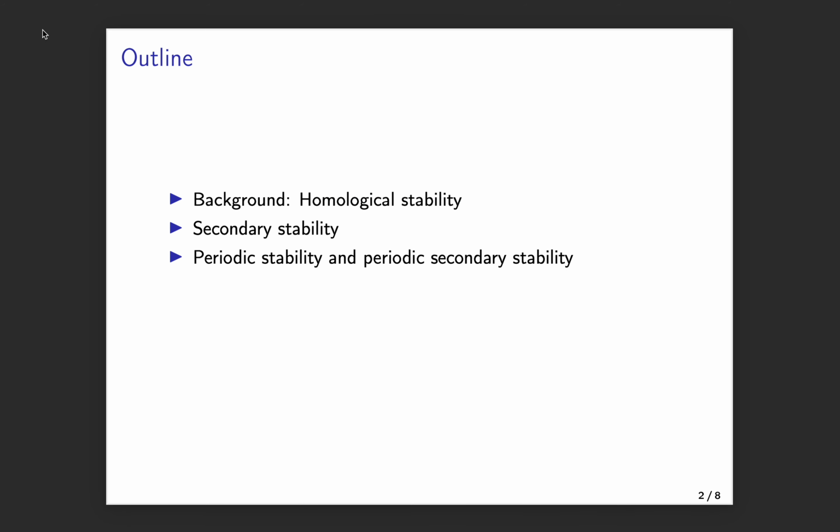I'll start out by giving you a little bit of background and telling you about a classical phenomenon called homological stability. This is a pattern for homology of configuration spaces of non-compact manifolds. After that, I'm going to tell you about some more recently discovered patterns. The first pattern, secondary stability, is another pattern involving configuration spaces of non-compact manifolds. The other two patterns, periodic stability and periodic secondary stability, are patterns involving configuration spaces of compact manifolds.